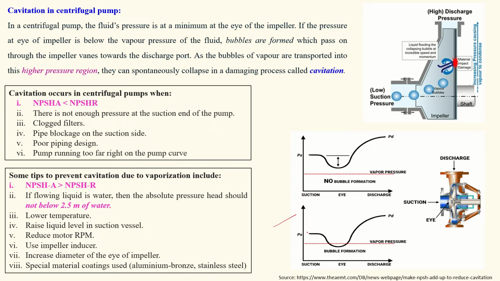In another case, if the pressure of the flowing liquid falls below the vapor pressure, in this condition bubbles will form, and these bubbles will collapse in the higher pressure region. This process is called cavitation. So what are the causes of cavitation, or when does it happen? When the net positive suction head available is lesser than the required. The required is always more and the available is lesser. In this condition, cavitation will take place.